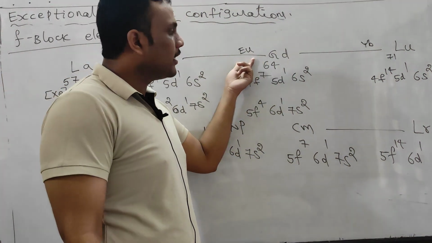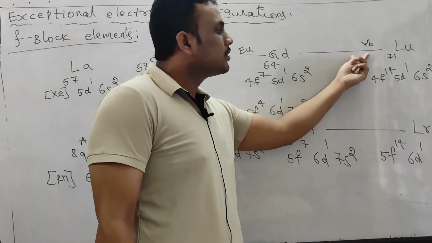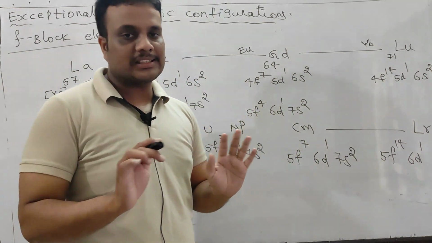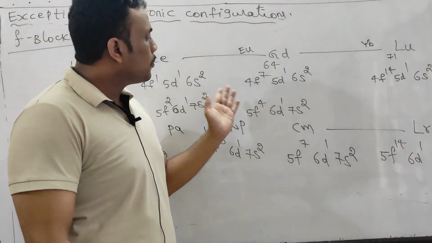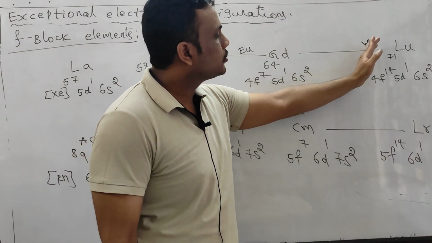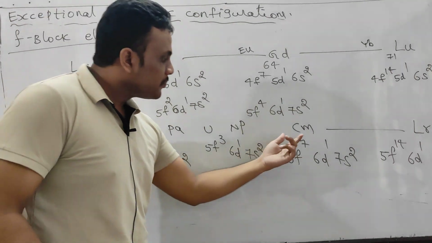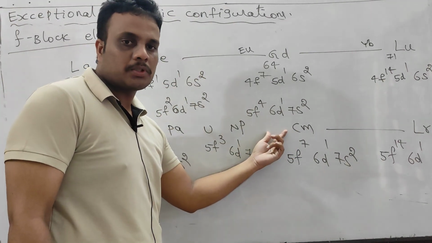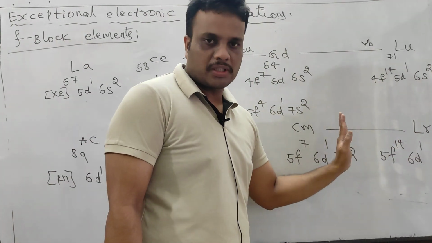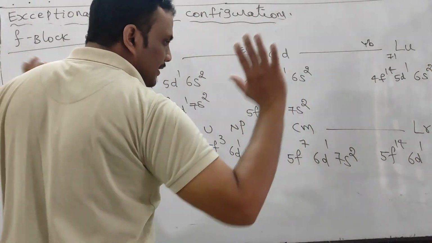Actually, before gadolinium, europium, and before lutetium, ytterbium are there. They have their usual configuration. Europium and ytterbium do not have any exceptional configuration. But post europium, that is gadolinium, and post ytterbium, that is lutetium, have exceptional configurations. Before curium, no exceptional configuration. Before lawrencium, that is nobelium, no exceptional configuration. Only these elements have exceptional configurations.